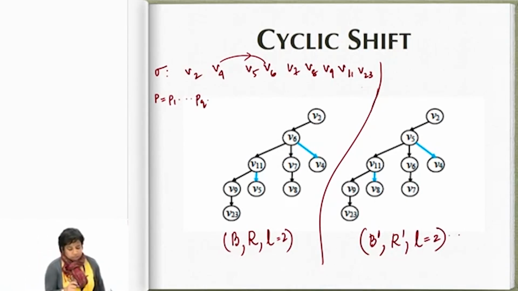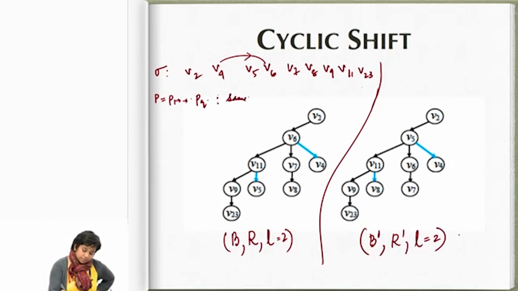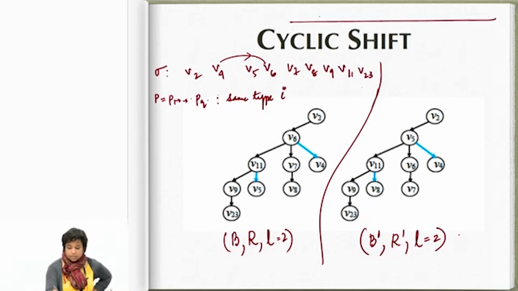Okay, so this is P1 to PQ. This is a path that exists in this tree, in this SBA. They all have the same type. Okay, let's call it type I. Is it fine? So basically if I look at this topological order, it means that if I is greater